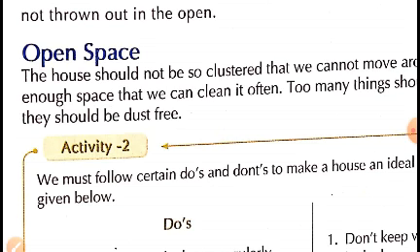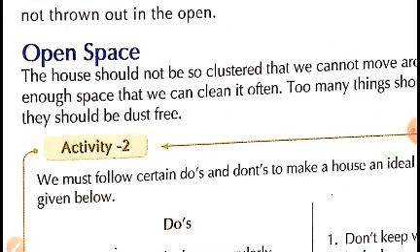And also, the insects or pests like rats and cockroaches get space to breed, and it is quite difficult to kill them. Mosquitoes also get space to hide behind or among these things. So we should have enough space so that we can keep distance between the articles which are kept in or around the house. So open space also plays an important role in making a house an ideal house.